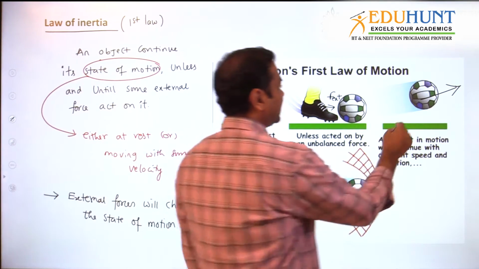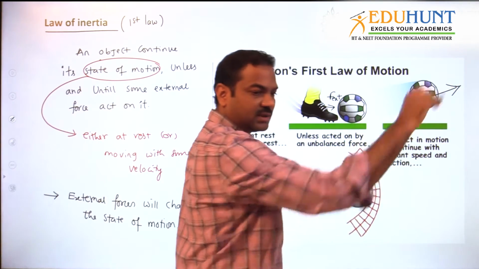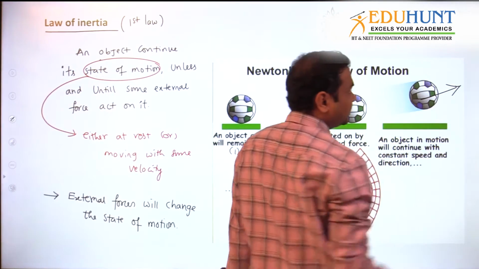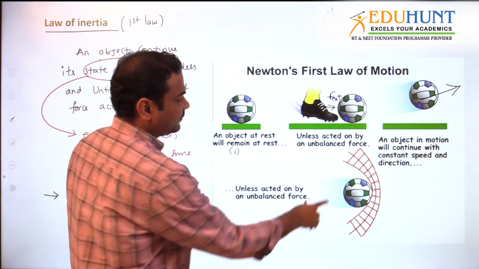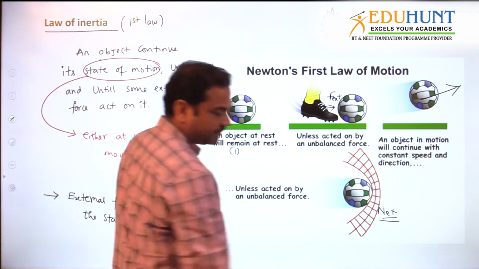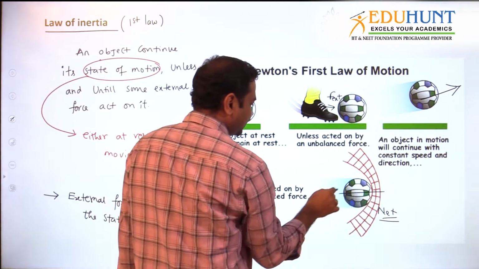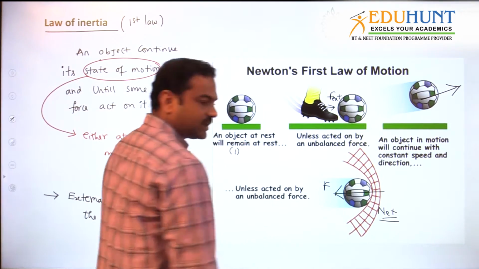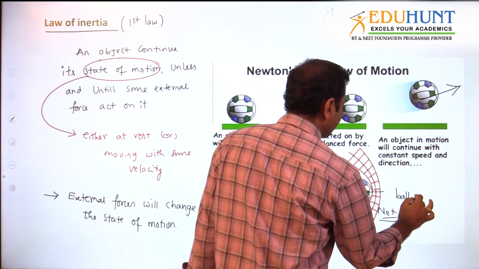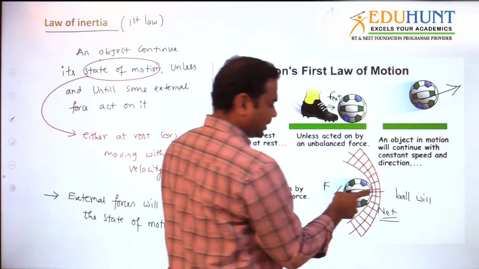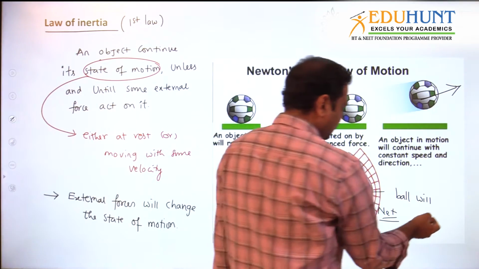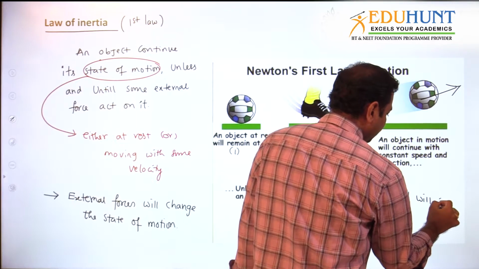Now this object will continue in its motion unless some force acts again. The net will try to stop the ball, so the net applies a force. As the net applies the force, the ball will come to rest, because of the force due to the net. Understood? Goal post. Ball will come to rest.